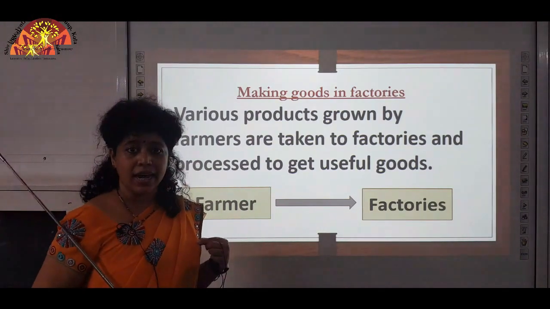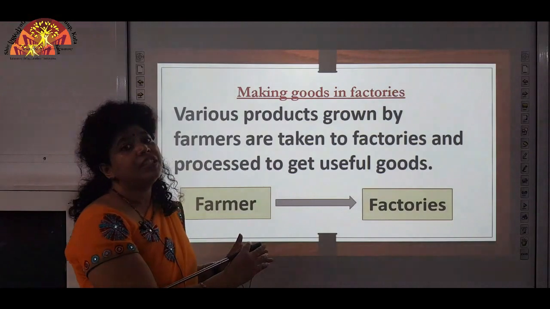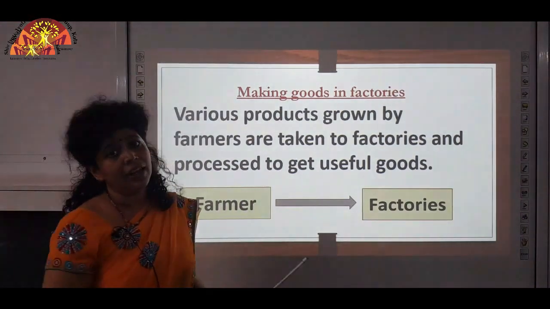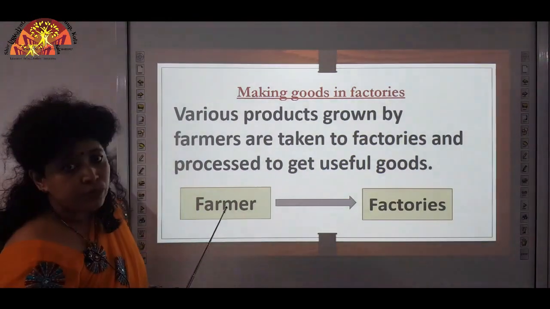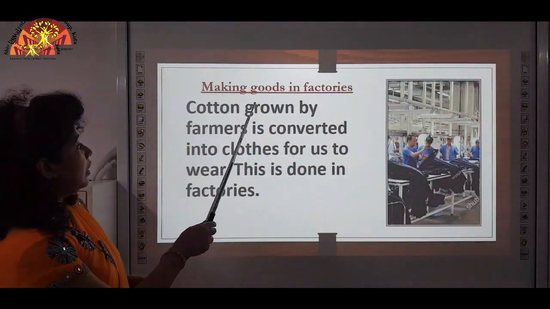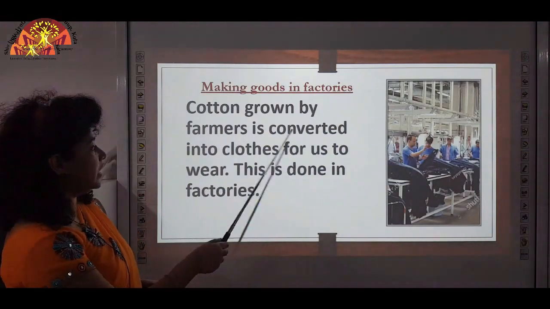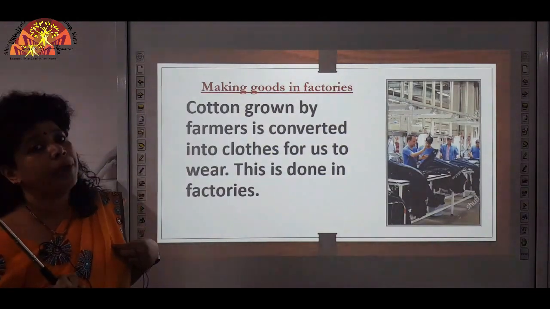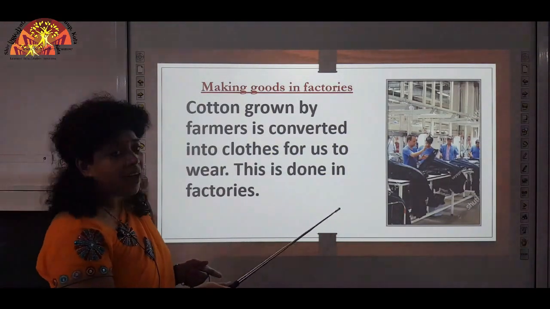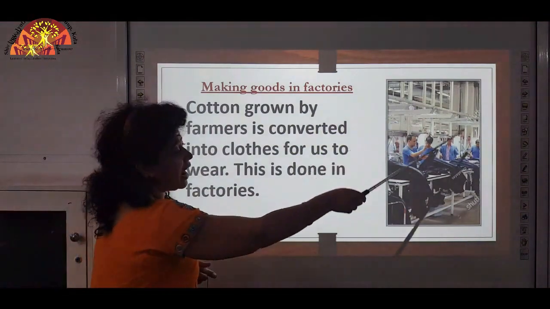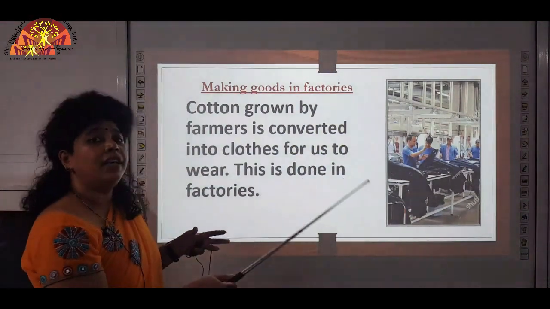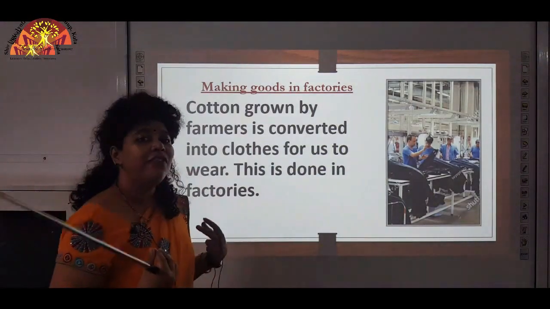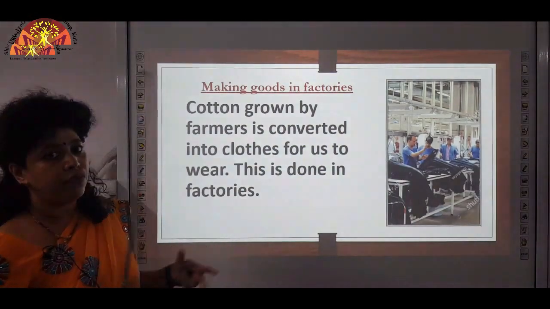We wear clothes, right? So, from this cotton, which is a raw material from the farmer, it goes to factories and then clothes are made that are used for wearing. So, cotton grown by farmers is converted into clothes for us to wear. So, we wear clothes that are made of cotton. So, this is done in factories. This is a picture of a factory where the cotton in the pure form is converted into cotton clothes, so that it is accessible to us to wear.